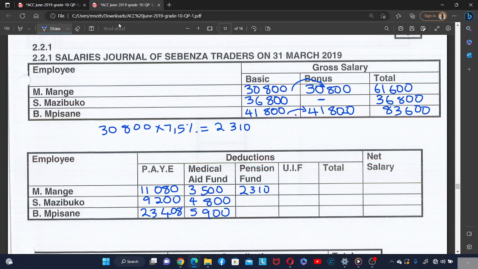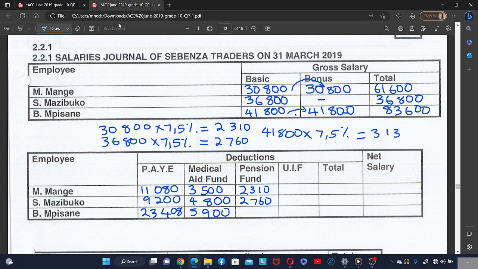And then Esmazibogo's basic salary is 36,800 times 7.5%, which is going to give you 2,760. And then for Pisane, 41,800 basic times 7.5%, which is going to give you 3,135.